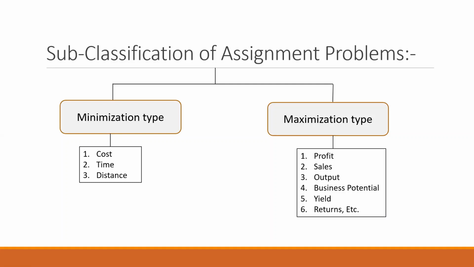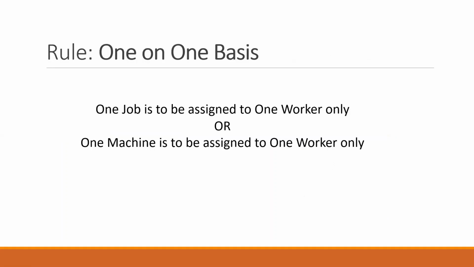But when you see words like profit, sales, output, business potential, yield, returns, etc. in your sum, that means the sum is of maximization type.